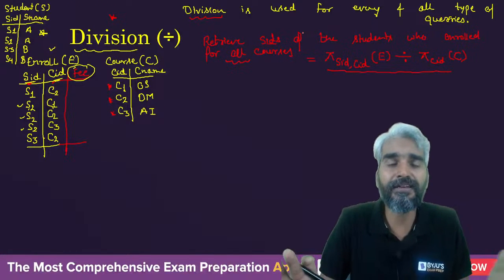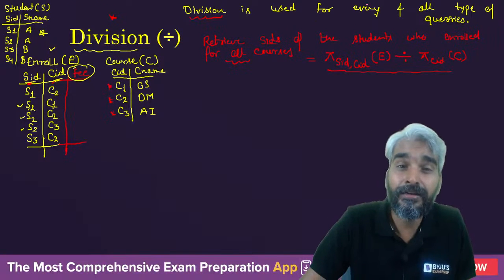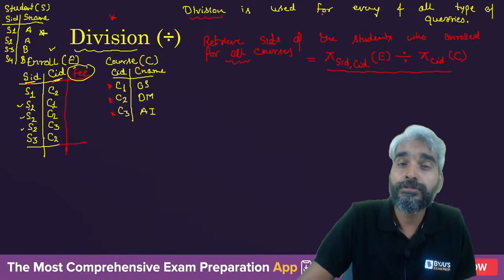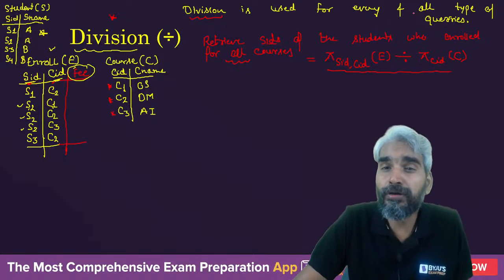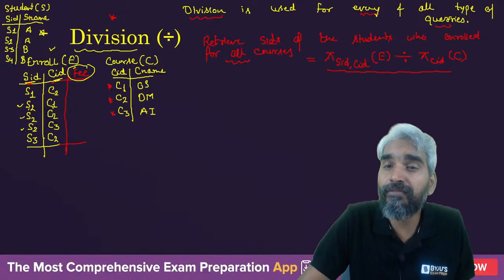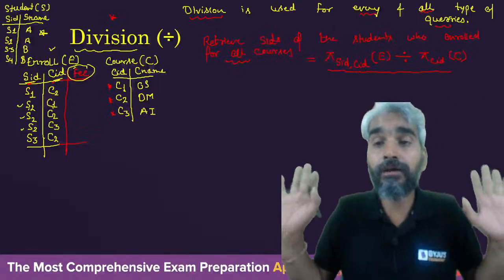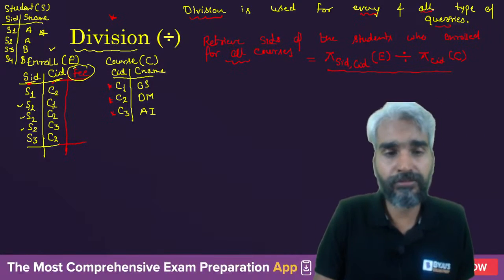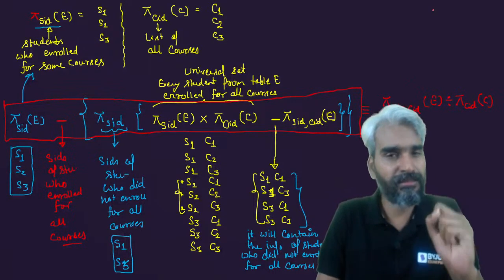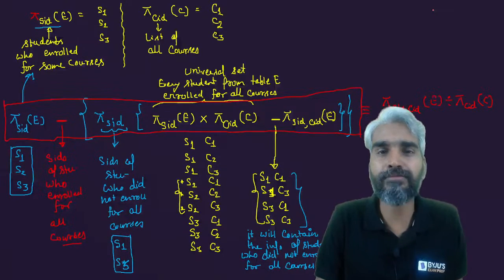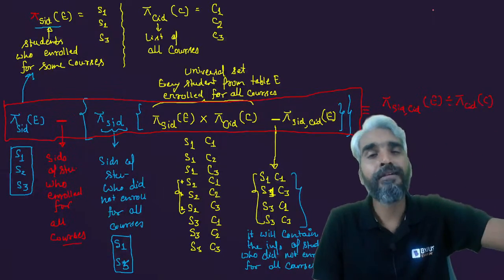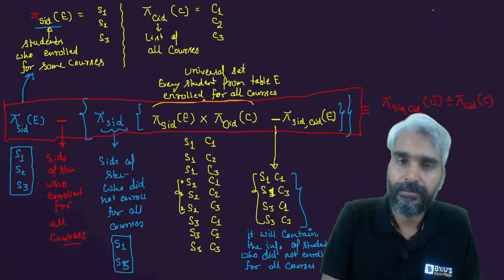Then division is also known to us. The division will be used to produce the output when the query is asked for every or all. Got the idea? So this is division. This is it. So we have discussed all the types of operation which we have defined, whether basic or derived.